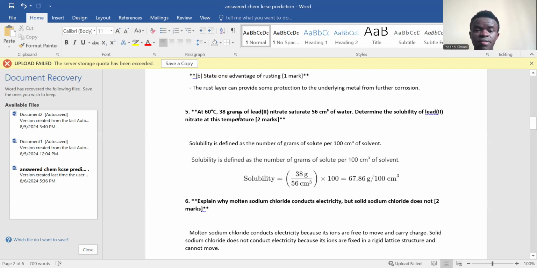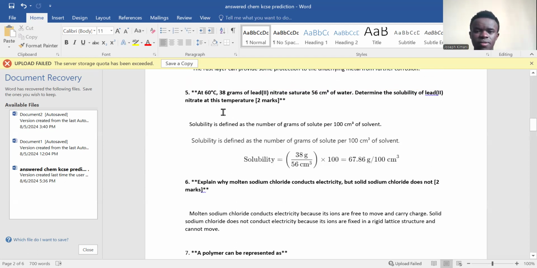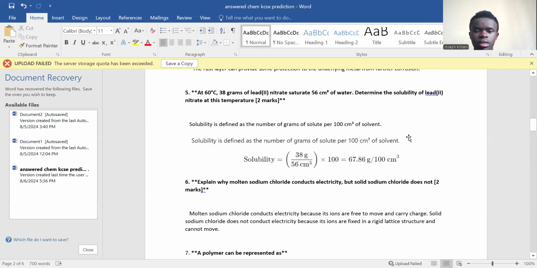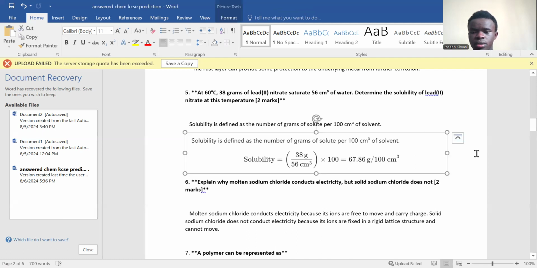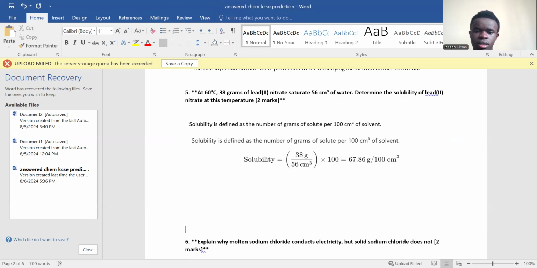In this case, we are given the solubility of lead nitrate, but in 56 centimeters of water. So the easiest way to calculate this, I think I should write it for you guys. Let me create a space so that I can write it in a better way to understand.